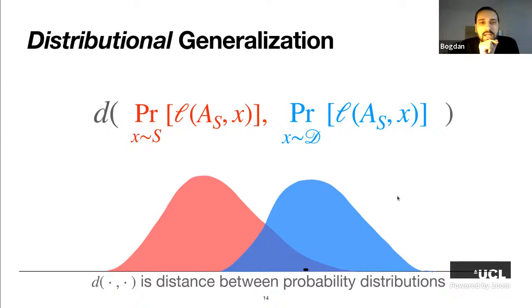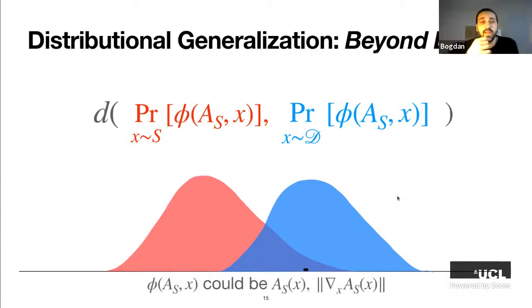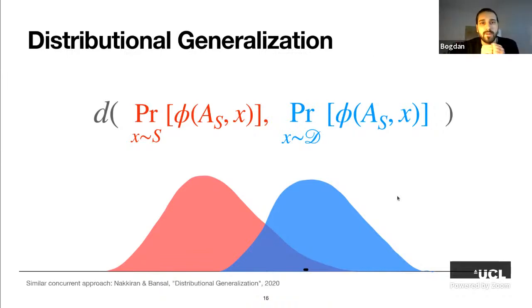And observe that here, as before, the distributions are of the losses on training data and outside of the training data. The second step is to look beyond loss. Instead of loss, we can take any other property function of the model and of an example. For example, it could be the model's outputs, or things like the model's gradient and other properties. Other properties have been used in the literature. All right, so all in all, we have this notion of distributional generalization that